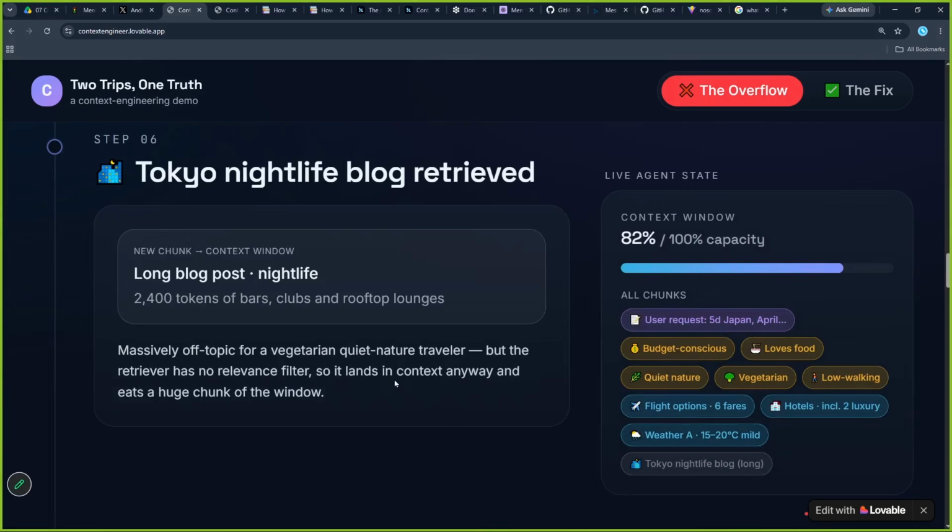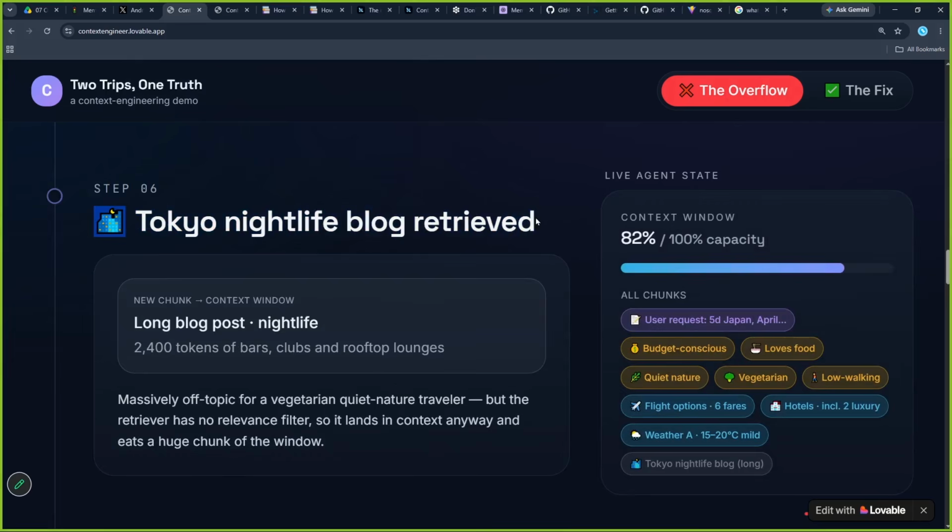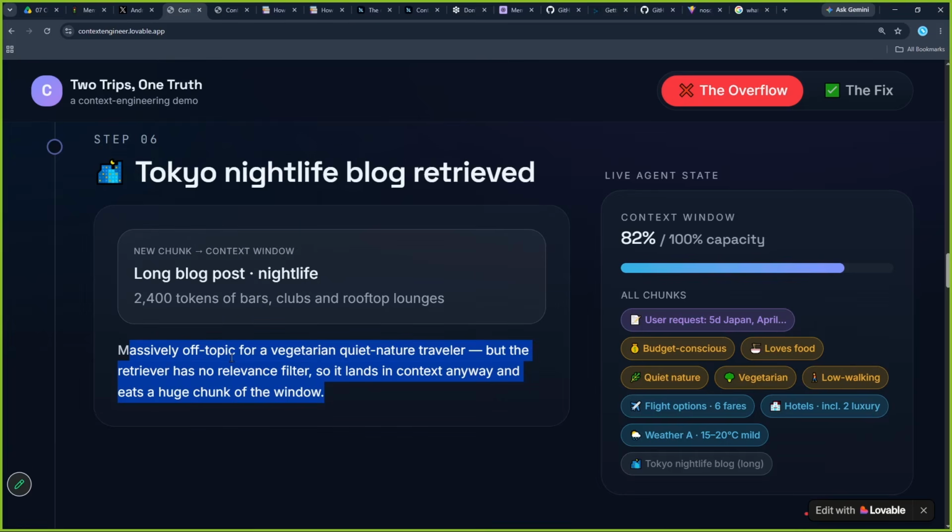Now when we go ahead, Tokyo nightlife blog received. Because the agent is searching for information on where it can send the user, it came across a blog on Tokyo nightlife where there was massively off topic information regarding a vegetarian, quiet nature traveler. Why? Because in Tokyo there is a lot of party culture happening, and this is really not related to this person, because he loves quiet nature and he's a vegetarian. But we got very off topic information, and this information is also added, 82% capacity.